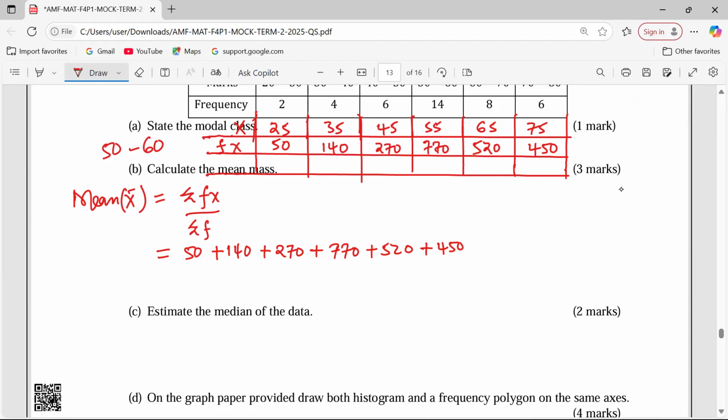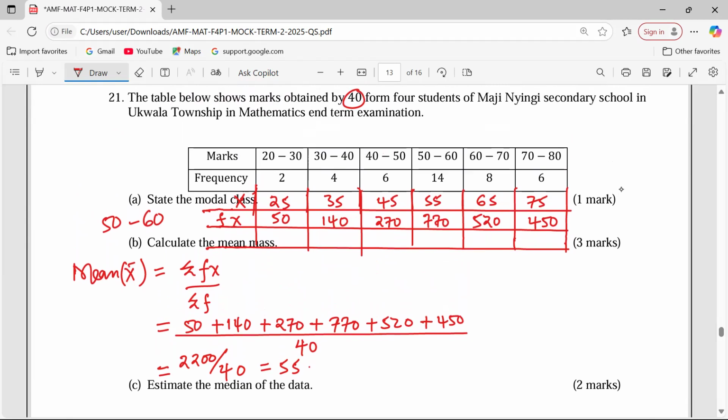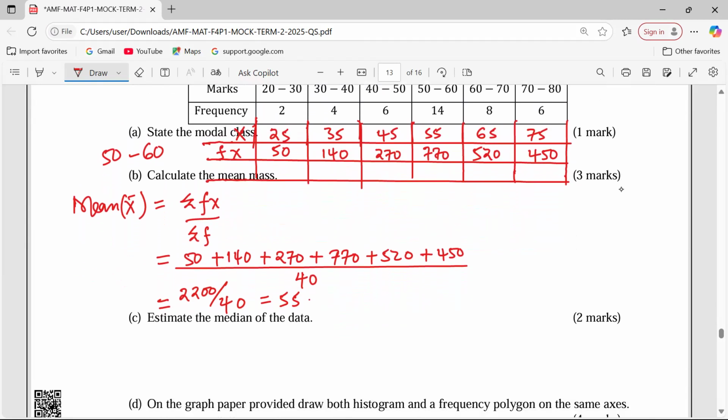Everything now should be divided by the 40 students. So this is going to be 2200 out of 40. The mean for this class is going to be exactly 55. Well, this is a very good class. Don't joke with 55 as a mean score in mathematics. Actually, in KCSE, this is more than B plus, or even a B plain. So this is a good mean. Anyway, that's how a mean should be calculated.